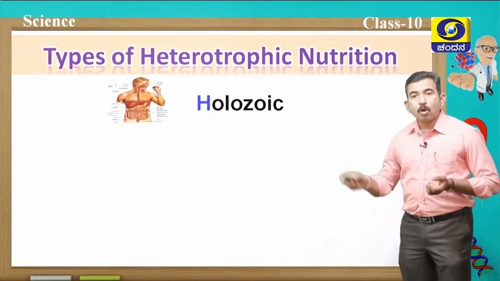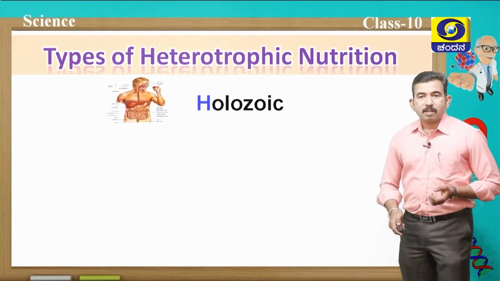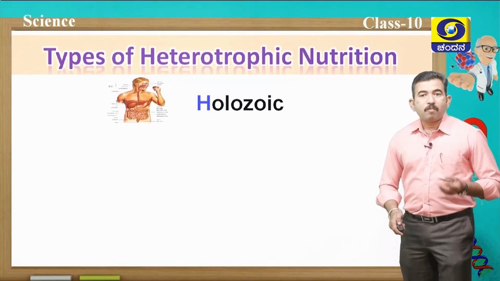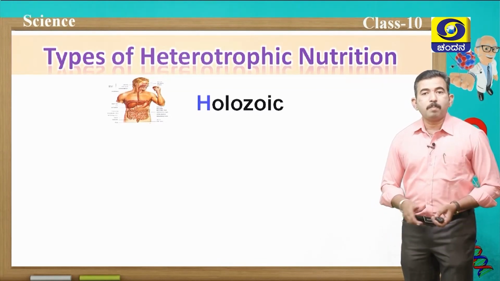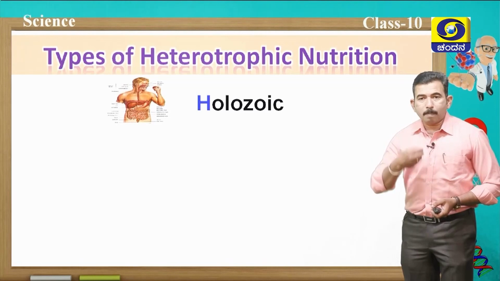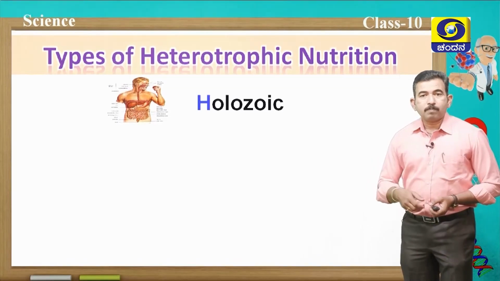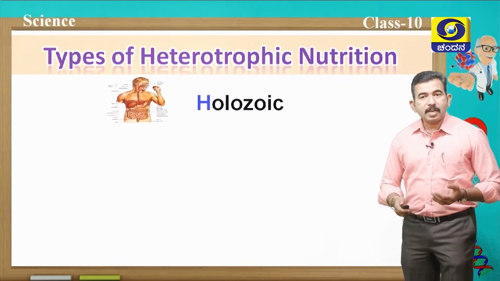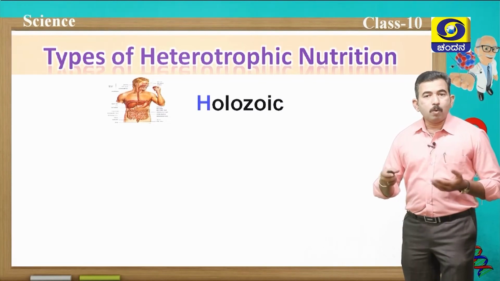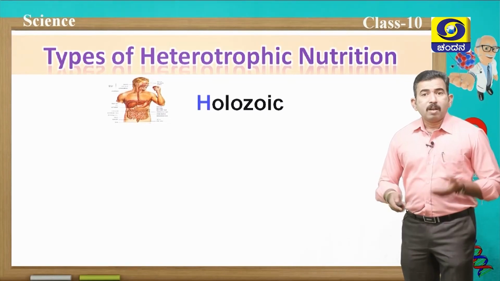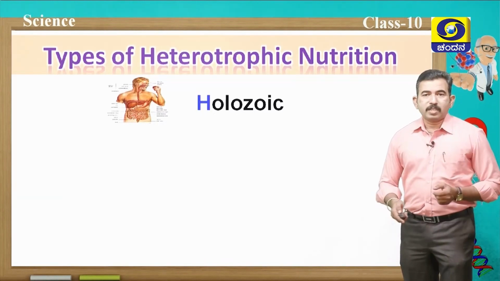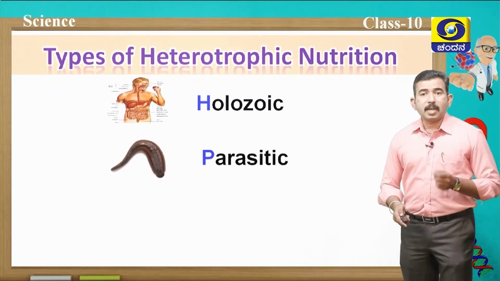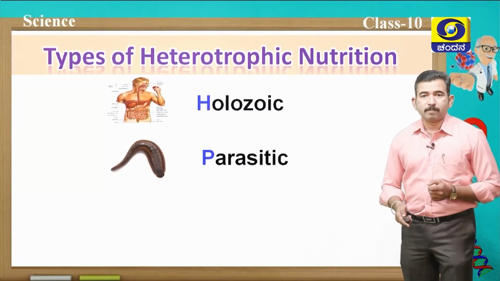First one, holozoic nutrition, where the organisms feed on solid food material. Here the solid food material is ingested through the mouth, it is digested, absorbed, assimilated, and waste material is removed by a process called egestion. In human beings and most animals, this type of nutrition takes place. The second type of nutrition is parasitic nutrition.